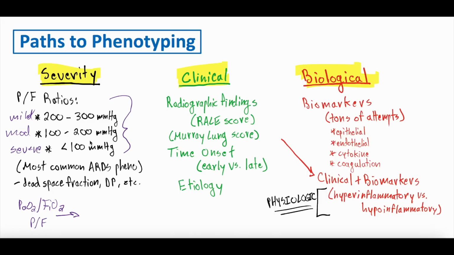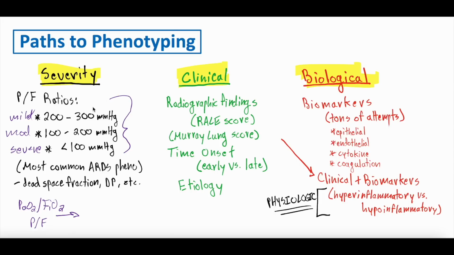And some of the studies done on ARDS utilize severity to then either enroll or not enroll them in the study. And what they found was for different severities, different interventions seem to work better. Most obvious one is proning, right? Proning, the big trial, the PROSEVA trial that looked at proning had a P to F of less than 150. So kind of in this moderate to severe group that it was effective for. So that's an obvious example of phenotyping ARDS because proning may not have worked in mild.